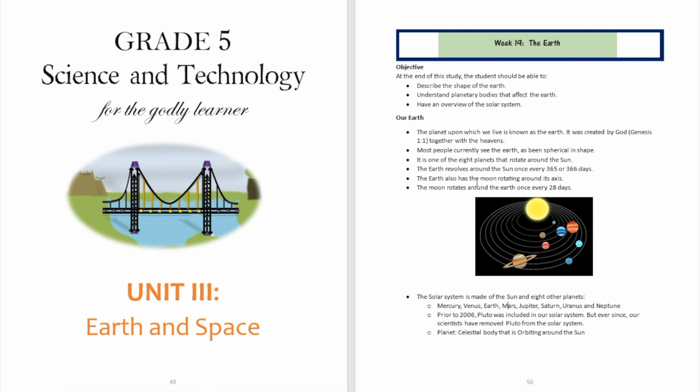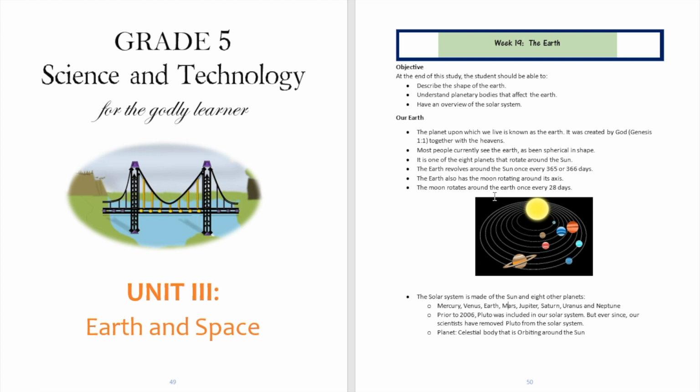The Earth also has the moon rotating around it. So in addition to the Earth revolving around the sun like this in this circuit, the moon is revolving around the Earth as well. It's not shown categorically in this picture, but that is a known scientific fact in the 21st century, that the moon is rotating around the Earth.